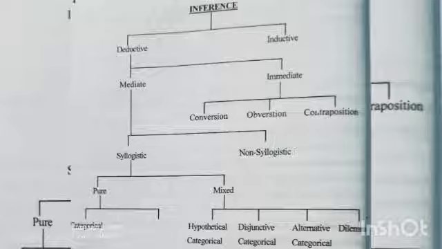Similarly, a dilemma is a kind of syllogism consisting of a compound hypothetical proposition as its major premise, and its minor premise is a disjunctive proposition, leading to a categorical or disjunctive proposition as its conclusion.